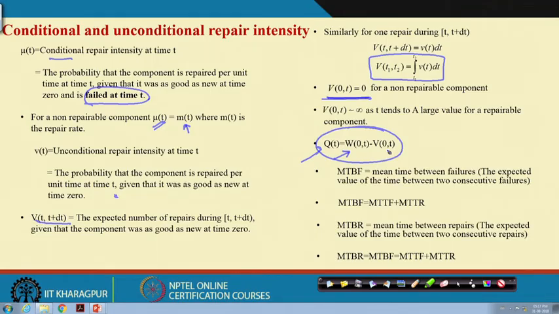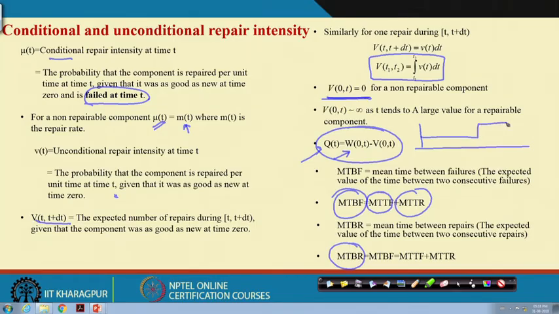In the non-repairable case, you have seen the mean time to failure. When we talked about the combined system with only the repairable part, you have seen the mean time to repair. Now, with the failure and repair processes combined, you get the mean time between failures or mean time between repairs.